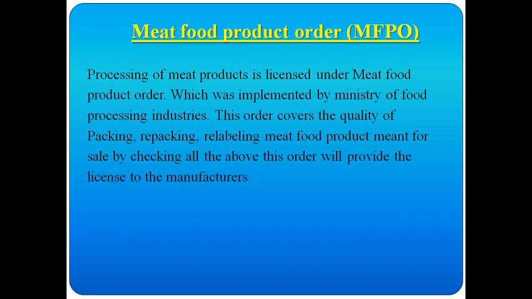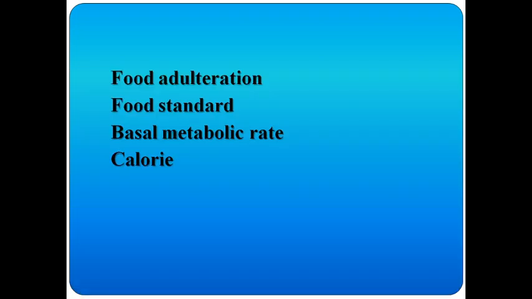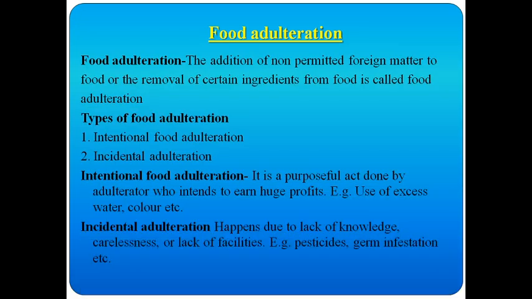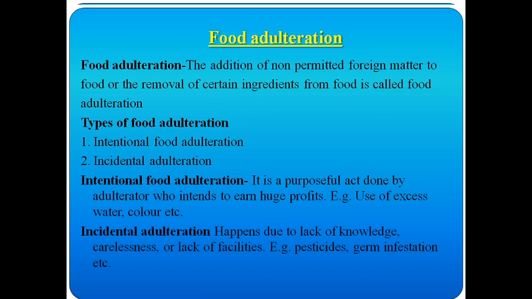So far we have seen food adulteration and food standards. Food adulteration is an important topic, so I'll repeat it once again. Food adulteration is nothing but adding non-permitted foreign matter. What are the different types? There are two types: intentional and incidental. Intentional means the adulterators purposefully add non-edible or non-permitted foreign matter into the food. Incidental means it just happens because of lack of knowledge, carelessness or lack of facilities.